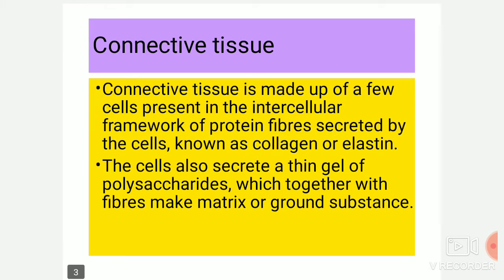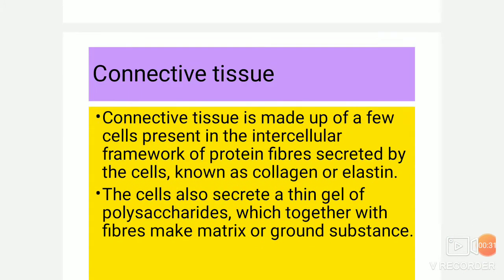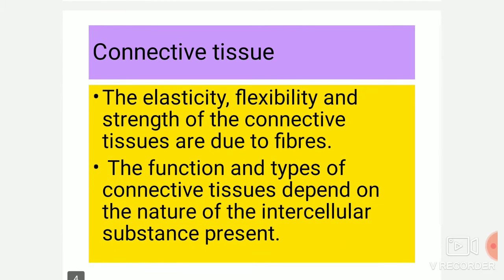Connective tissue is made up of few cells present in the intercellular frame of the protein fibers secreted by the cells known as collagen or elastin. So the cells also secrete a thin gel of polysaccharides which together with fibers make the matrix or the ground substance of that tissue. The elasticity, the flexibility and the strength of the connective tissue are due to these fibers.